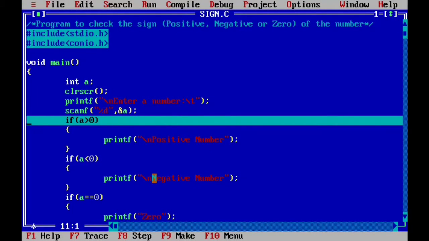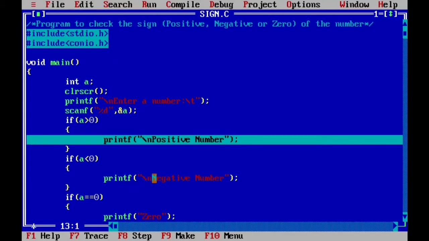Now here it's going to be checked whether 5 is greater than 0. So 5 is greater than 0. So this if statement will be executed and printf positive number will be output.